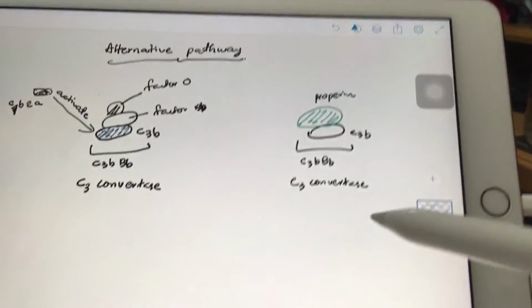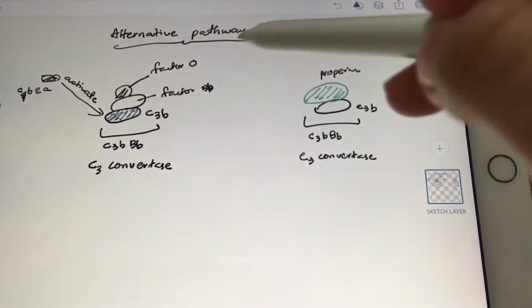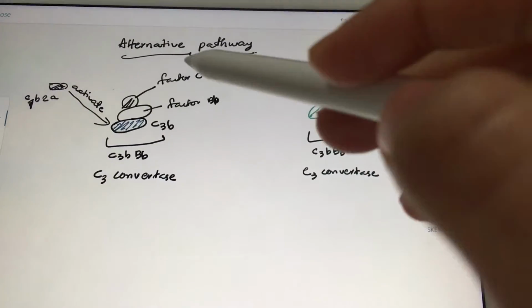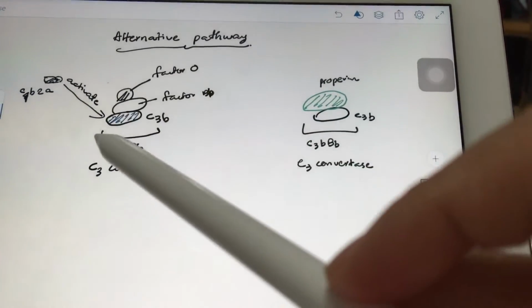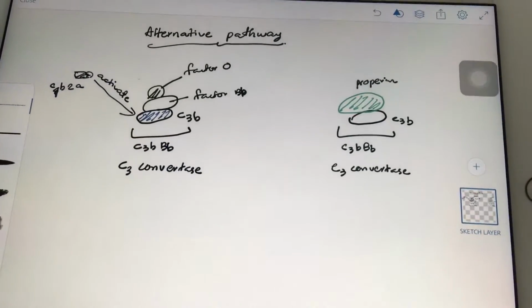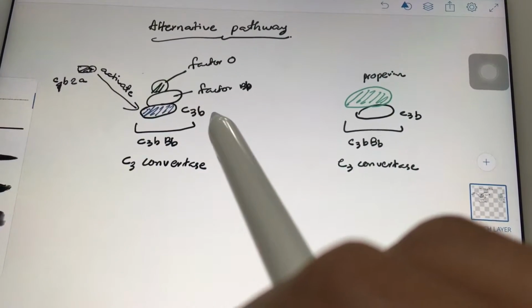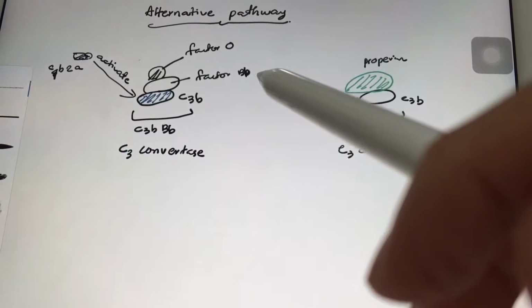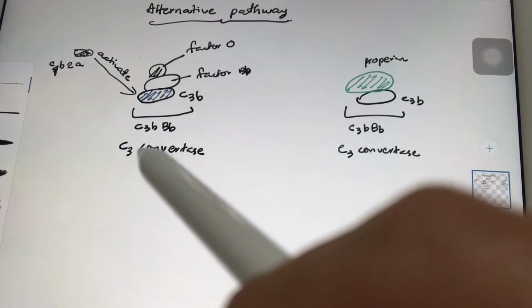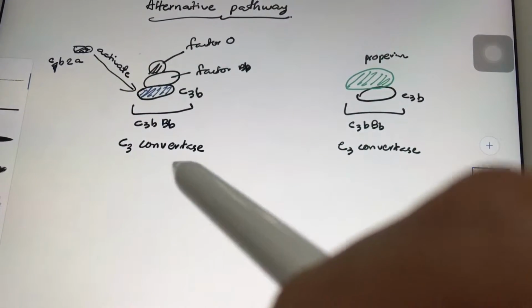Let's go to the alternative pathway. The alternative pathway is not the same as the classical pathway or the lectin pathway. This one is initiated by C3b. Then this will form C3bBb, which is also called C3 convertase.